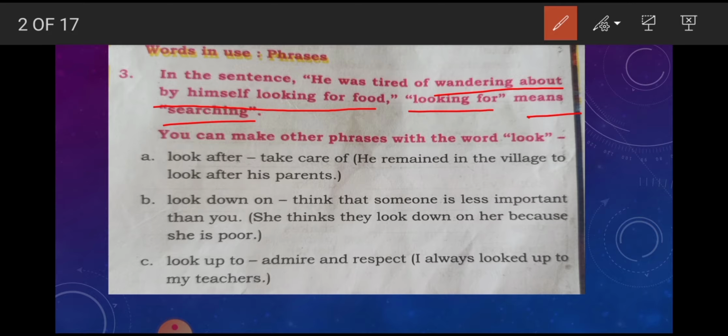ಹುಡುಕು ಅಂತ ಹೇಳಿ. So what is that, looking for? That is a phrase, that is called a phrase. So what is a phrase now? Let's see here.